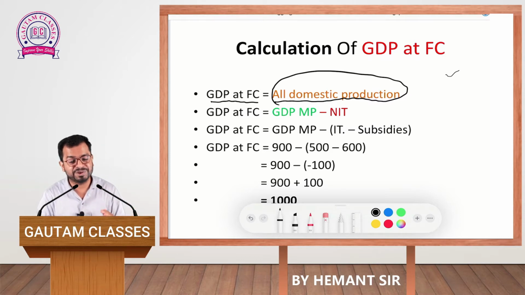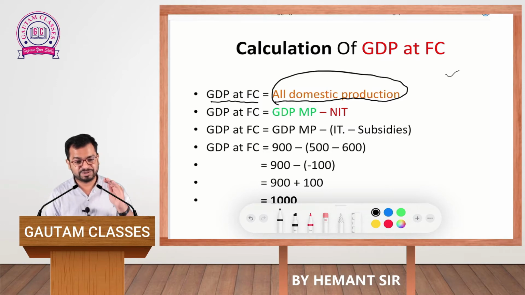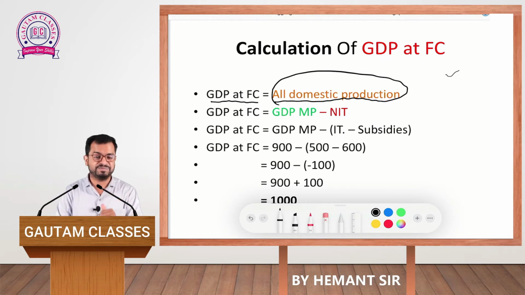Say, for example, you have produced masks, you have manufactured sanitizer, you have manufactured food items, mobiles, and other gadgets, including other services. When you combine all of that together, at last you will get GDP at FC. It is this simple.